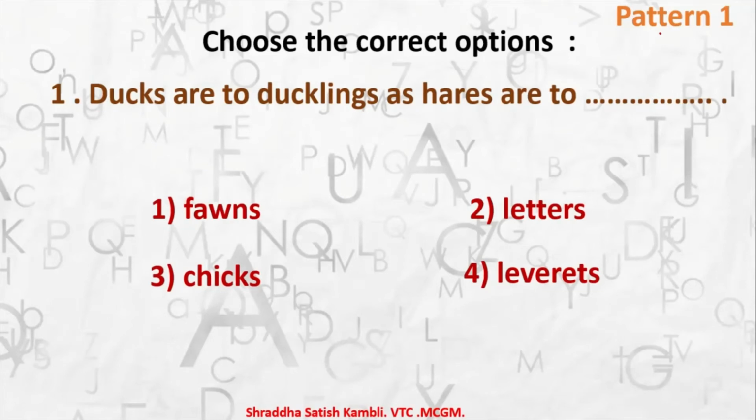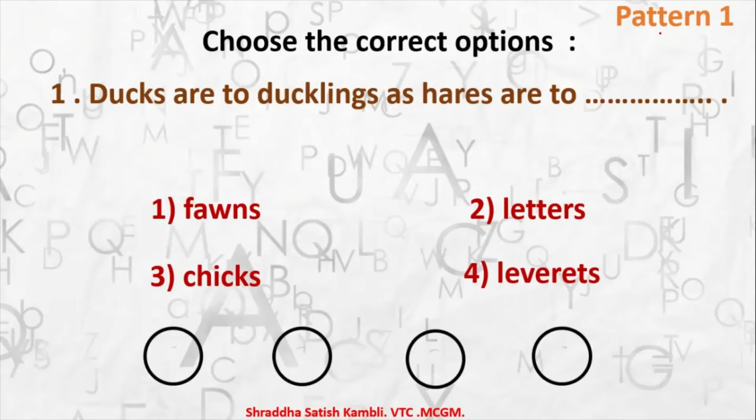Ducklings are babies of ducks. Ducks are to ducklings means ducklings are babies of ducks. So what are the young ones of hares called? They are called option number 4, leverets. So ducks are to ducklings as hares are to leverets. Leverets are the young ones of hares.